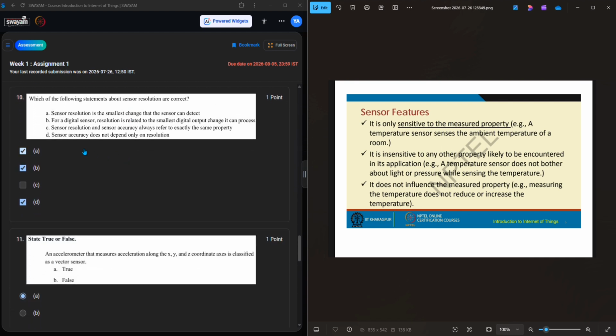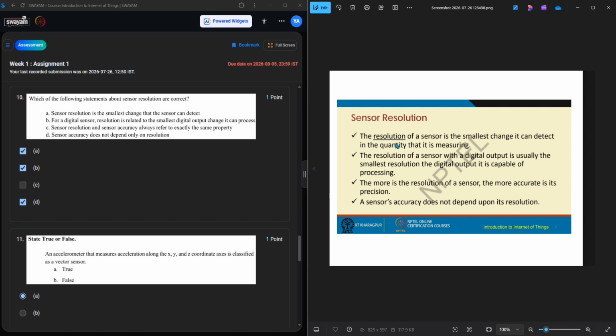And next, question number 10: which of the following statements about sensor resolution are correct? Here is the slide on sensor resolution. Sensor resolution is the smallest change that the sensor can detect.